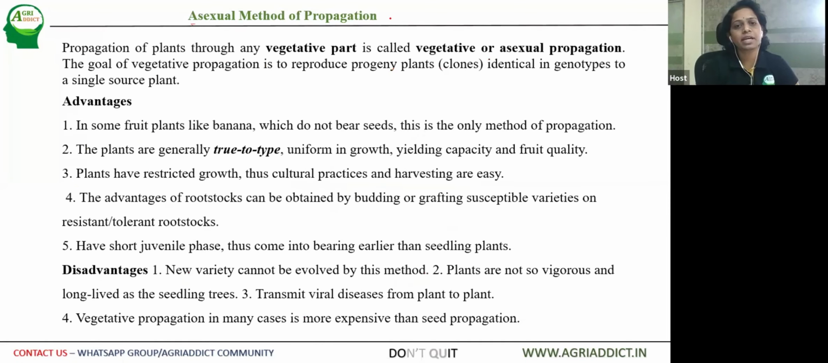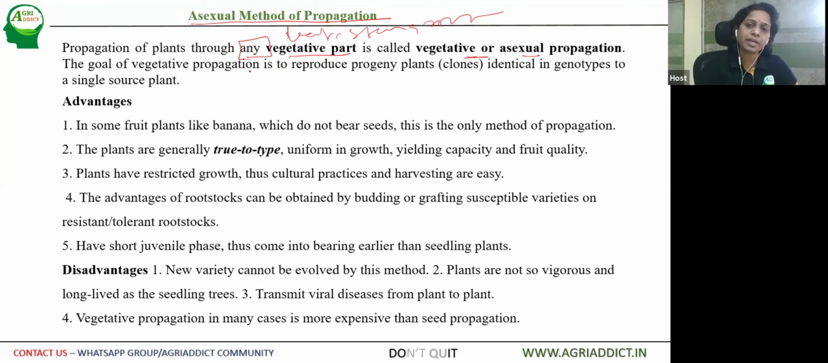Let us know what is meant by asexual method of propagation. This is the propagation of plants through any vegetative part. It can either be called as vegetative or asexual method of propagation. So any vegetative part of the plant, like leaf, stem, root, and so on. So it need not be necessarily through seed only.